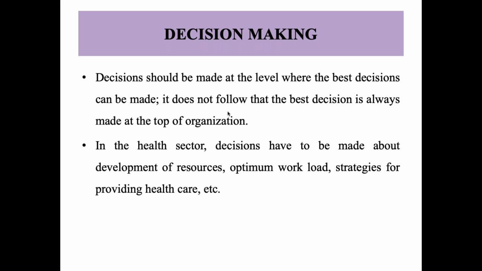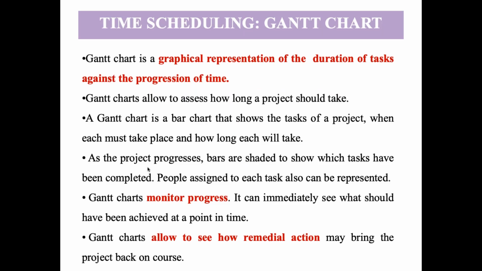Earlier it was a top-to-bottom approach, so they used to send us targets, saying you have to achieve this many contraceptives, which is basically not need based. So it shows that decisions should be made at the level where the best decisions can be made, and it doesn't mean that it has to come from the top of the organization. For example, in the health sector, decisions have to be made about development of resources, optimum workload, and strategies for providing health care. So basically this is what decision making is.